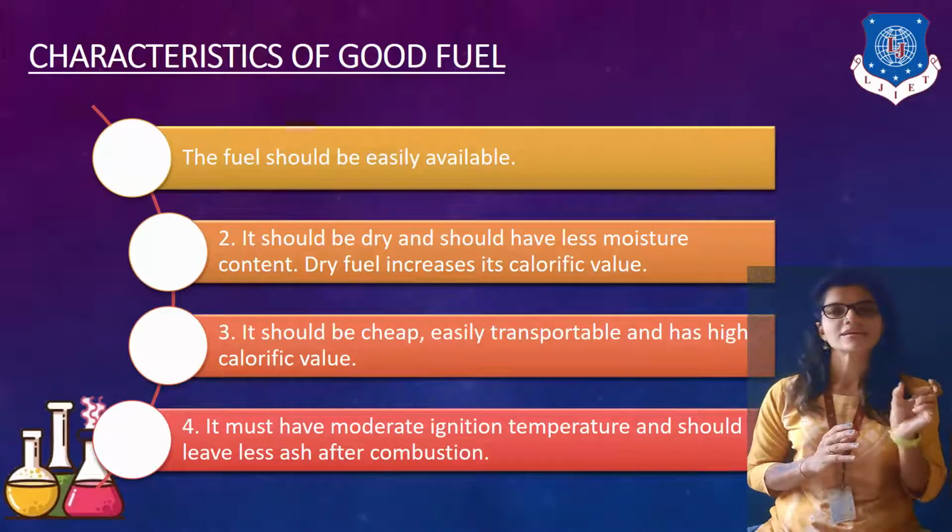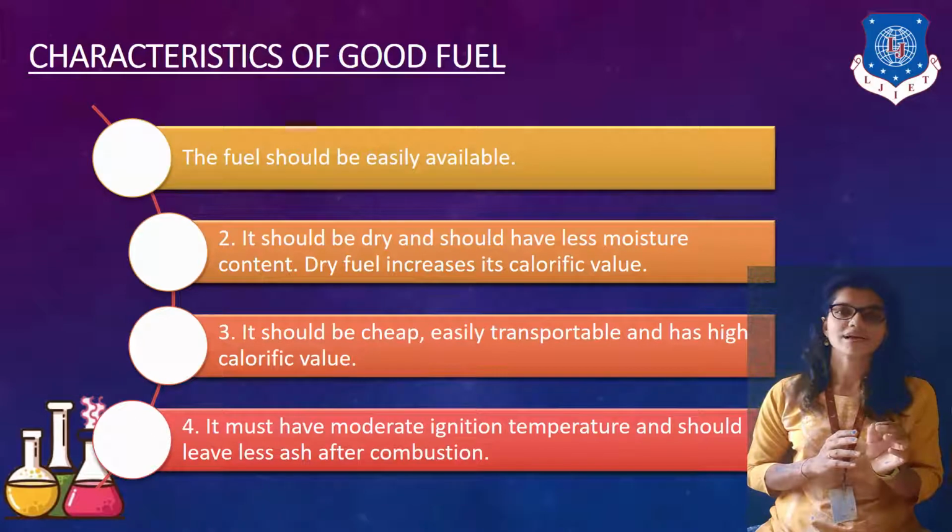Crude oil is a natural one, but when we obtain petrol, diesel, kerosene or any other kind of substance from crude oil, it is known as secondary fuel, right? Similarly, natural gas is referred to as natural fuel.